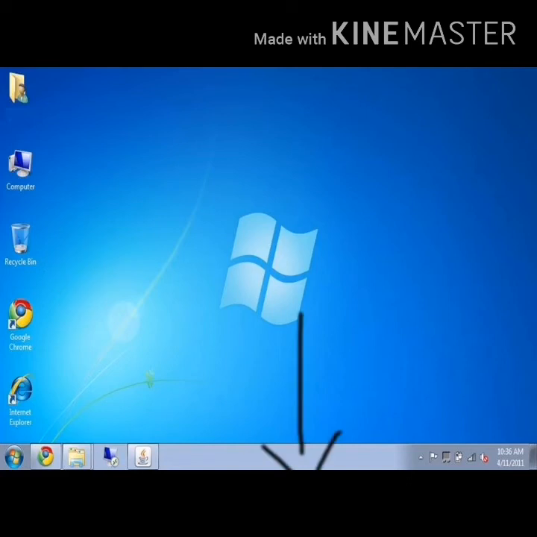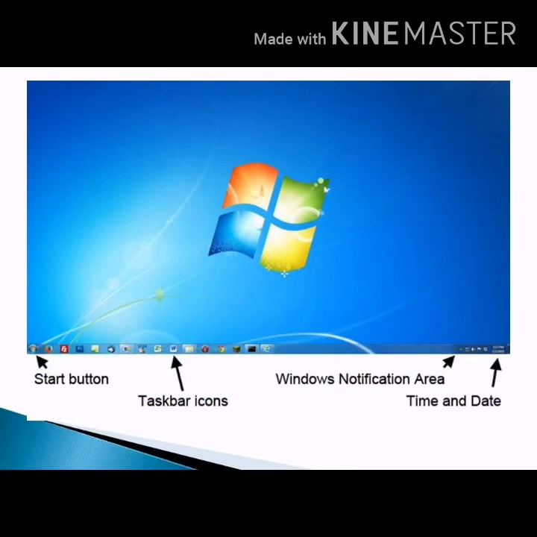Taskbar. The taskbar is a horizontal bar. It is present at the bottom of the desktop. The taskbar provides various functionalities in an operating system. In Windows, the taskbar consists of the start button, taskbar icons or quick launch icons, Windows notification area, time and date. The taskbar contains icons called quick launch icons for commonly used programs. Notification area. It is present on the right side of the taskbar. It displays the current date and time, the volume button, and information about some computer settings.